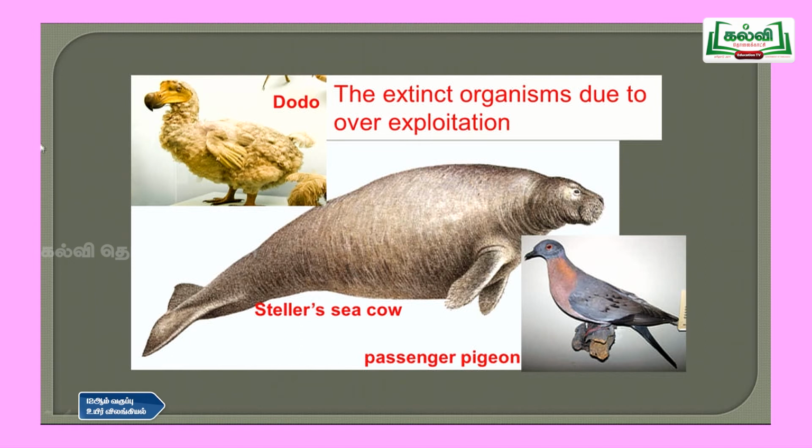On the topmost left, it is the dodo bird, which is now extinct, and the other one is the Steller's sea cow, this diagram, which is now also not seen, and the other one is the passenger pigeon. So this is also extinct. We can see them only in museums. We cannot see them now in the wildlife where we go and see. If you want to visit also, we cannot see them.